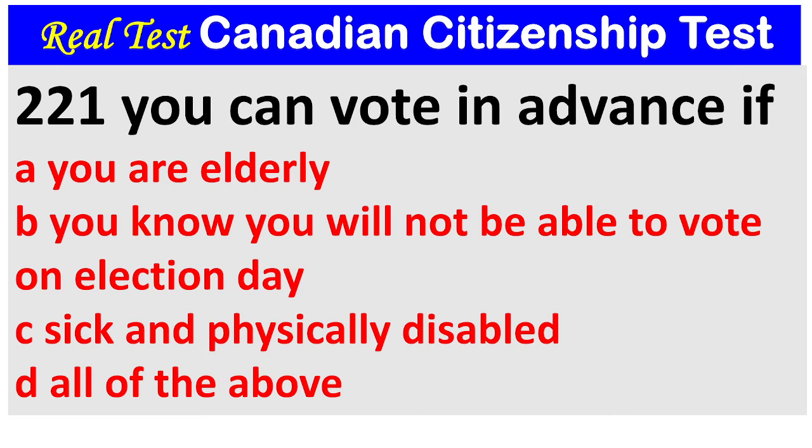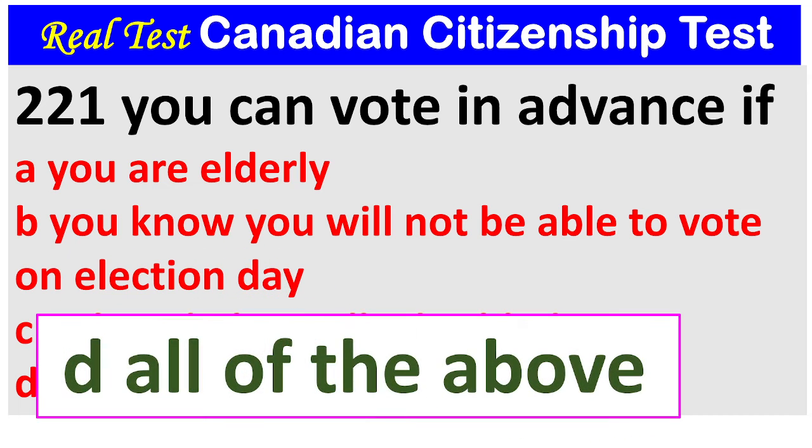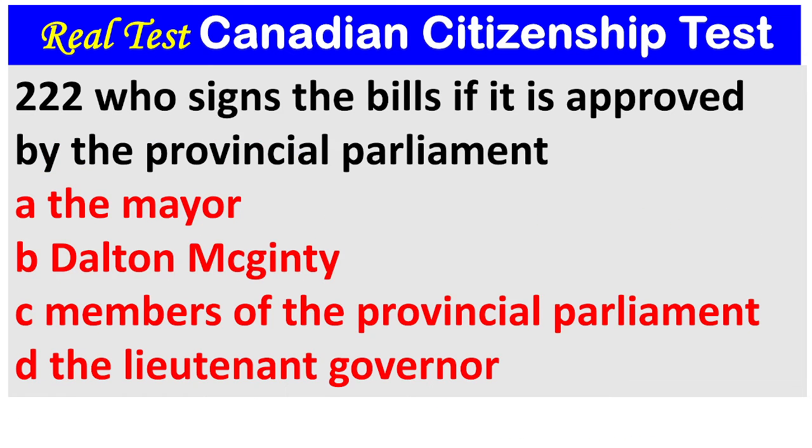Question 221. You can vote in advance if: A. You are elderly. B. You know you will not be able to vote on election day. C. Sick and physically disabled. D. All of the above. 1, 2, 3. The answer is D. All of the above.